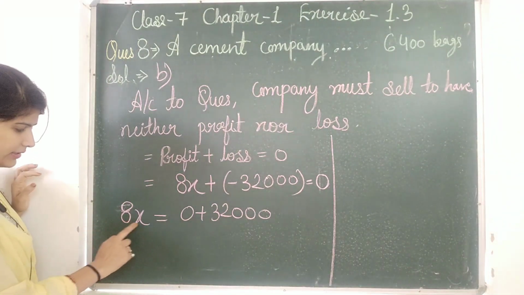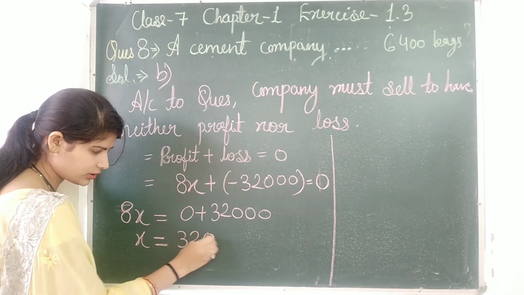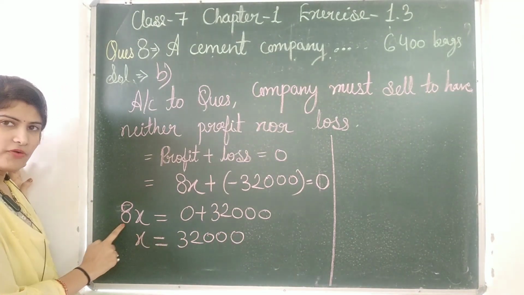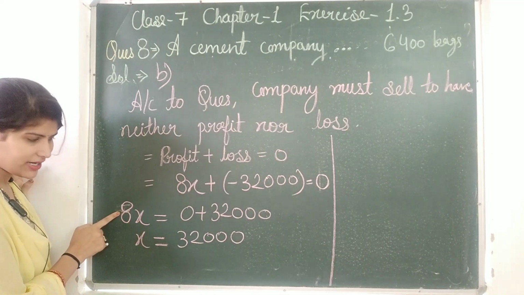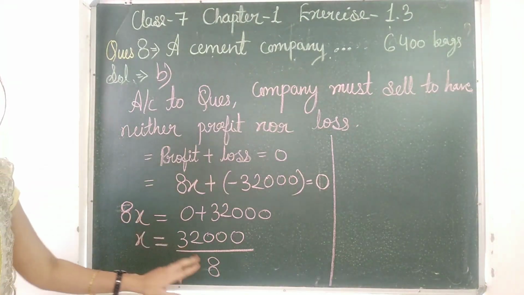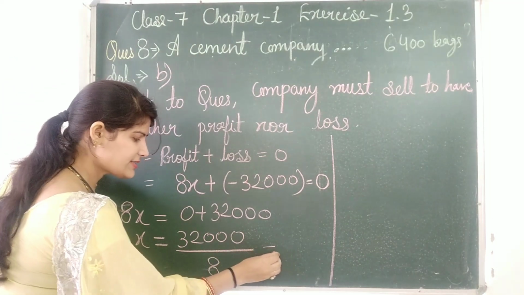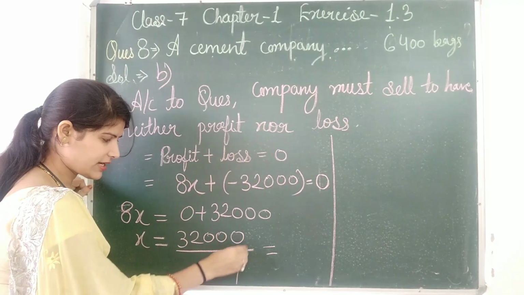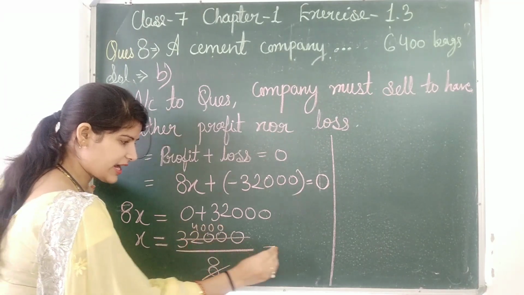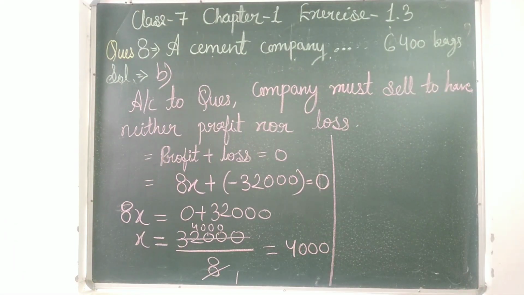Now the variable is 8 into x, so x is equal to 32,000. Since 8 is in the form of multiplication, 8 into x, we transfer 8 to the right-hand side as division. Now x is equal to 32,000 divided by 8; 8 fours are 32, so the answer is 4,000. Hence, 4,000 bags of white cement must be sold to have neither profit nor loss.